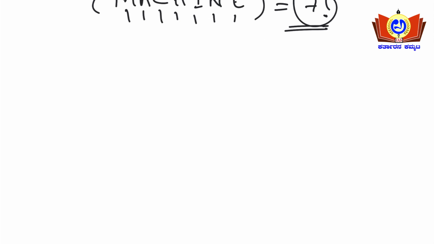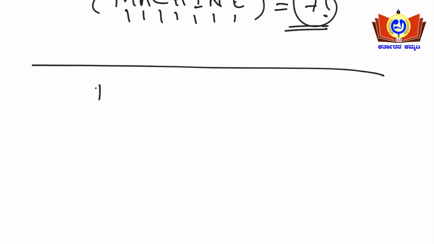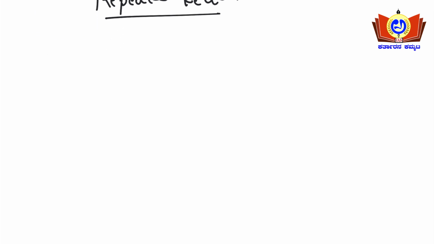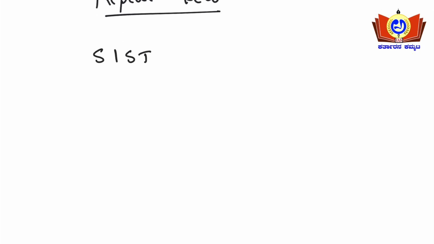Now if letters repeat in a word, what is the case here? Repeated letters. Take the example of the word SISTER. In the earlier case, you counted the number of letters in the word: 1, 2, 3, 4, 5, 6, so you write 6 factorial.